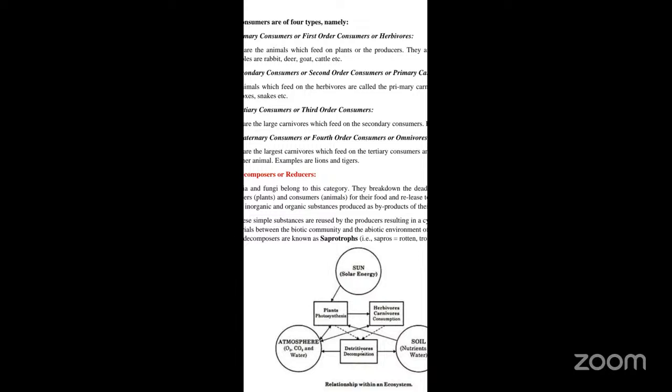The abiotic community, we have seen, falls into two different categories: one is edaphic and the other one is climate. When you talk about the climate, it is temperature, wind, and all those things. When you talk about the edaphic, it is with reference to soil, water, pH, and all those things. Now, coming to the biotic component, they are classified into three: herbivores, carnivores, and the decomposers. We have seen their important role. Each one plays a very significant role in the balancing of the ecosystem.